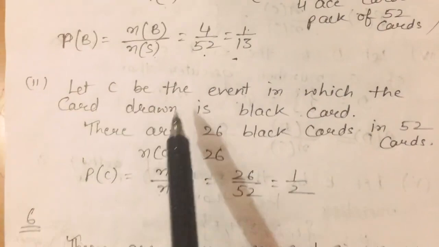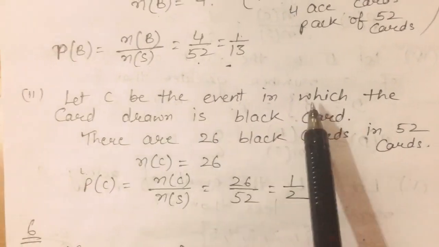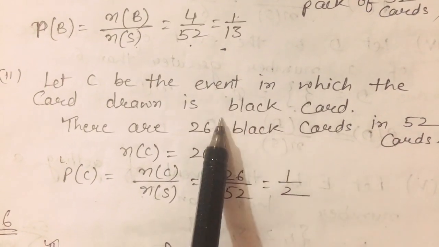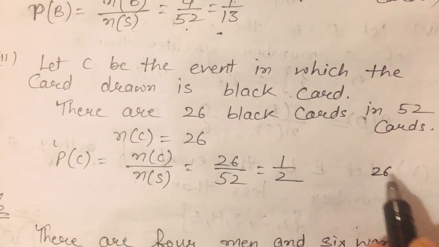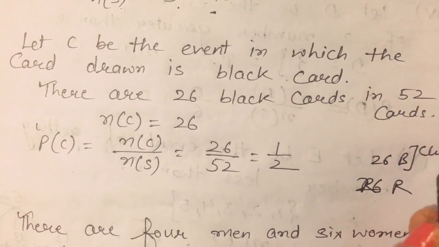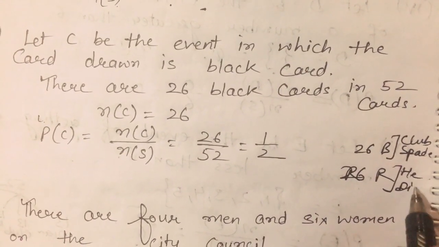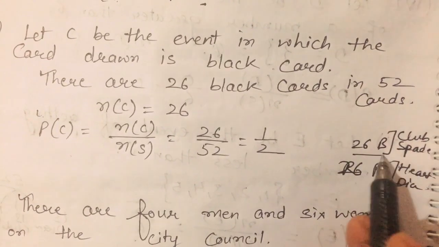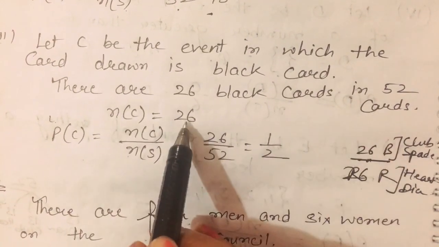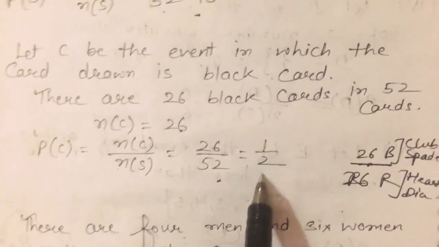Now come to the second part. There we have to draw a black card. So let C be the event in which the card drawn is a black card. We know that there are 26 black and 26 red cards. The black cards are club and spade and the red cards are hearts and diamond. Now there are 26 black cards, so we have to take out one card from these. The number of favorable outcomes is 26 and the total is 52. What is the probability? 26 upon 52, that is 1 by 2.